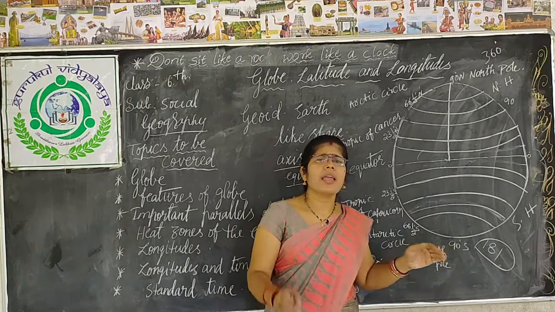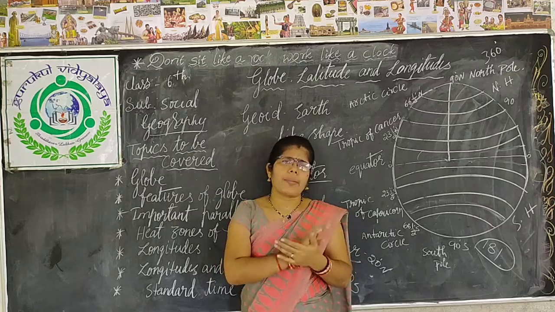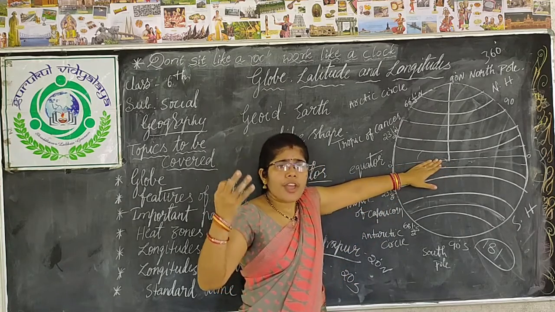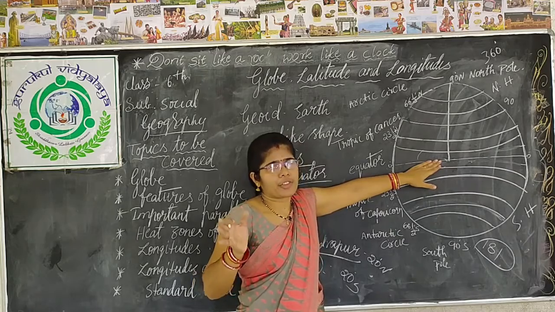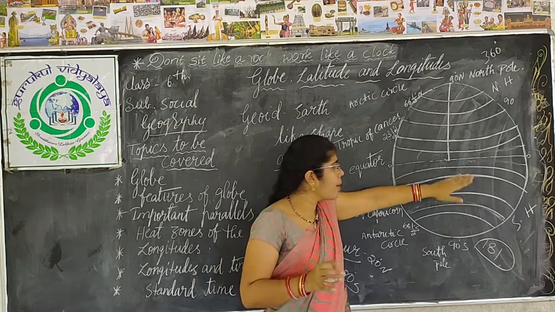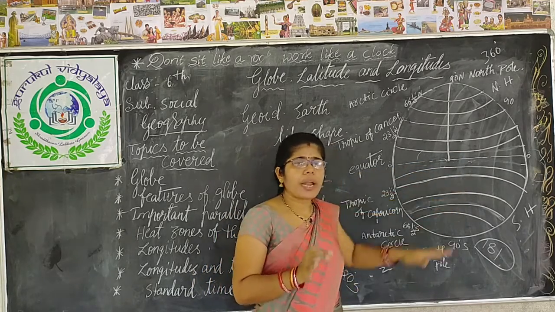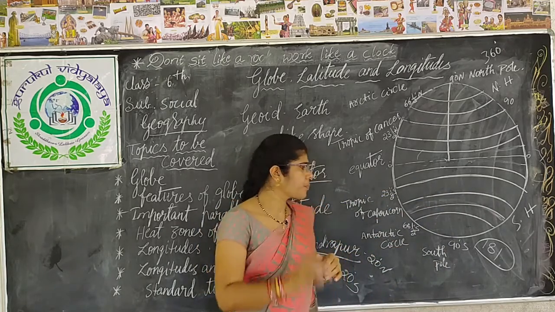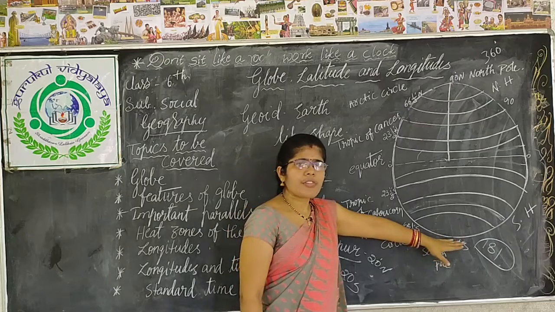These areas have a moderate climate, whereas the torrid zone has very high temperature. In the temperate zone you will get a moderate climate, neither very hot nor very cool. The last is the frigid zone.